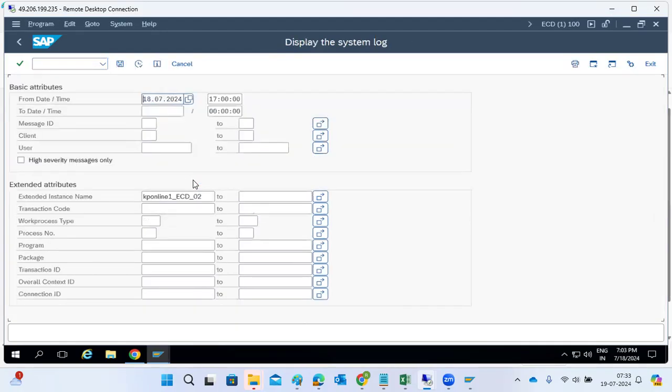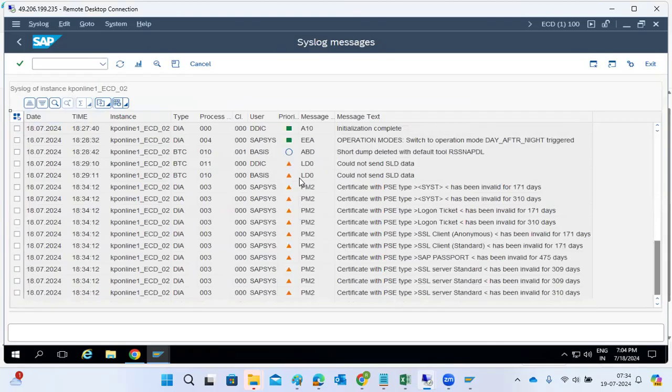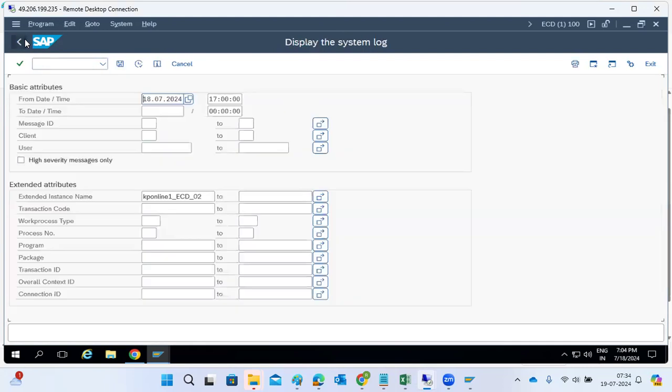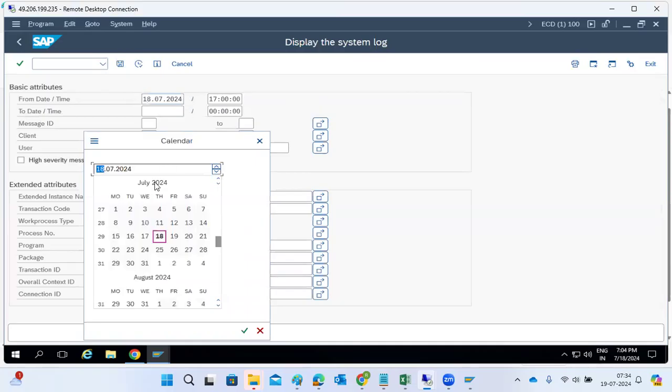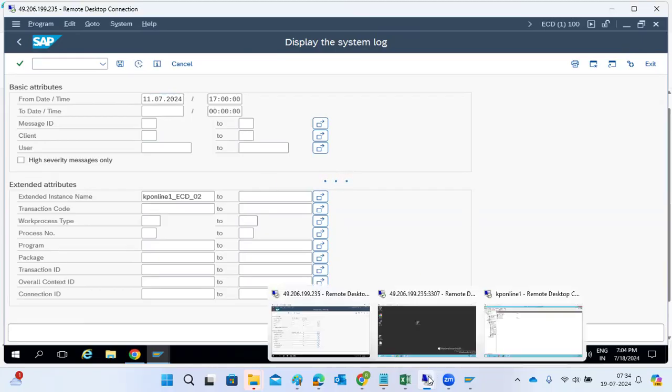If any critical errors are found, we need to check why the error occurred, what is the reason for that error, and whether we can fix it or whether it's a program error. For terminal errors, we will only look at the high priority icons. Low priority we can ignore. If there is any critical error, such as timeout errors, we can fix it by increasing the parameter value and some other things. We can grab all that information here.